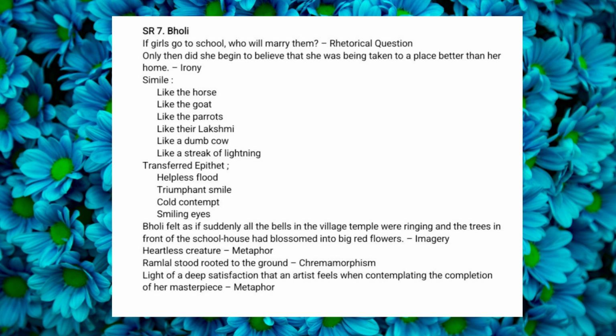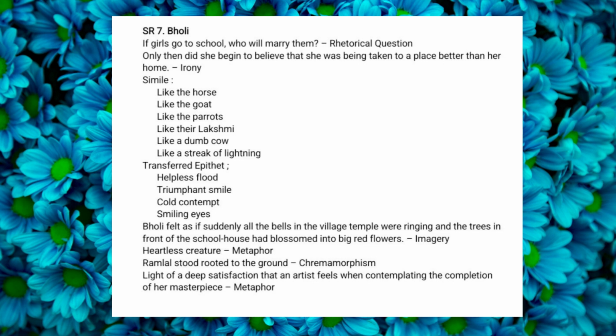Now I'm sharing the screen for lesson number 7, that is Bholi. Now in this chapter, the writer has used mainly 4 kinds of poetic devices, that is simile, transferred epithet, metaphor, and chromamorphism. These are the 4 mainly used in this lesson. So let us start with that. Now the examples, and even the rhetorical question is also there. Irony is also there. Now, "If girls go to school, who will marry them?" This is a rhetorical question which he has used.